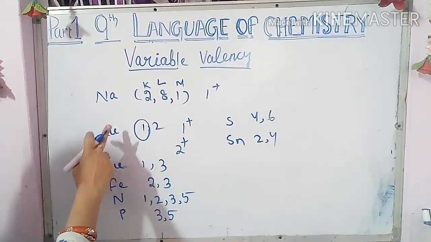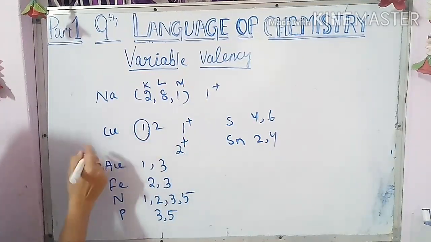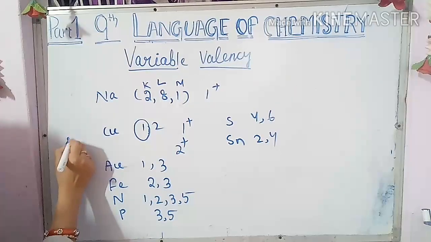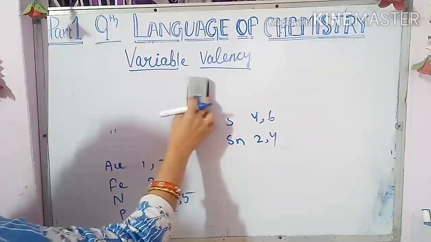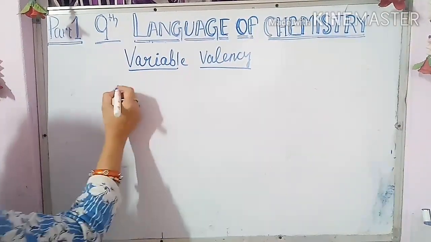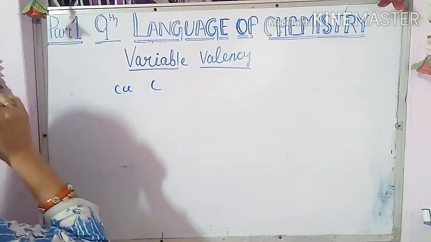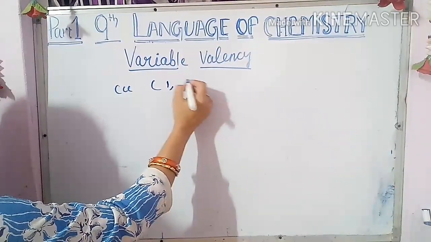Here, if copper is showing the smaller valency, you have to put a suffix. I will write clearly again. As I told, copper shows here 1 and 2.